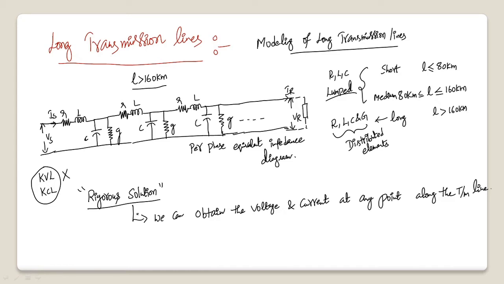Why? Because, as we have many parameters involved at each and every point, the voltage at this point is different from the voltage at this point, and the voltage at this point is different from that at this point. So there will be some variations in the voltages and currents along the transmission lines. In order to obtain these variations, it is not possible to apply KVL and KCL.